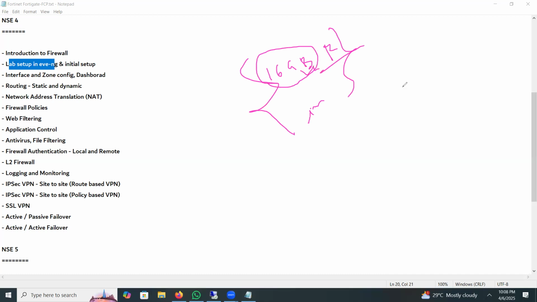Okay, this is very important. But if you have 32 GB, then you can set up a bigger lab. The minimum requirement is 16 GB. I will provide everything: the EVE Engine image, FortiGate image, router image, switch image, and how to set up the lab. So this is your lab setup.